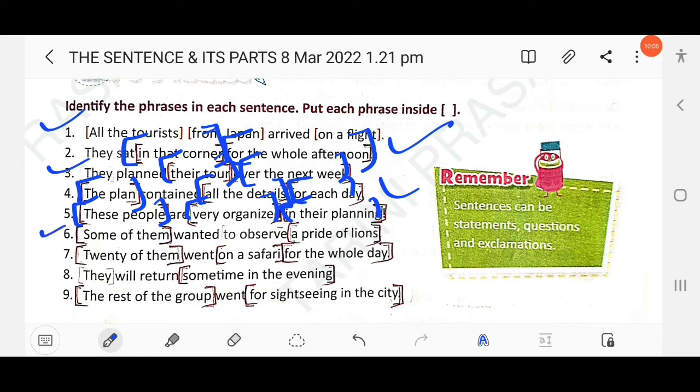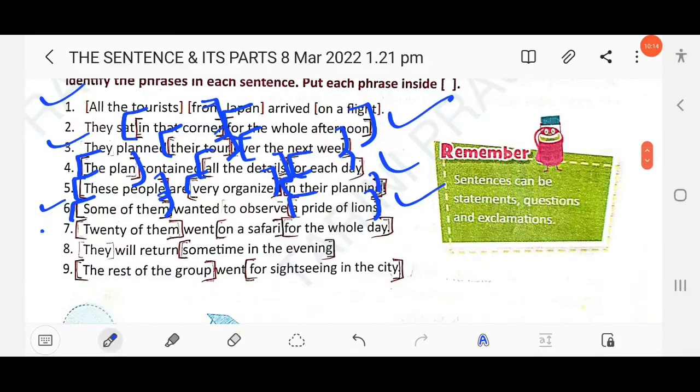Then next question number 6, some of them, this is also a phrase. And another phrase, a pride of lions, right? Then next question number 7, 20 of them, this is a phrase, right? Then another, on a safari, this is also a phrase. Then another, for the whole day, this is also a phrase.